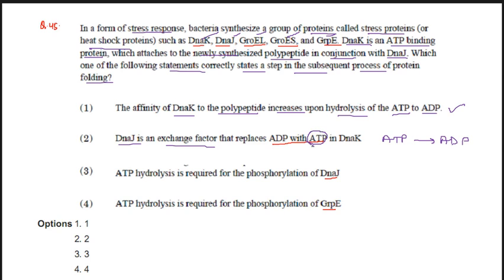It is not the exchange factor, it is the hydrolysis factor of ATP. ATP hydrolysis is required for the phosphorylation of DNA-J? No, ATP hydrolysis is required for the phosphorylation of group E. This is also incorrect. So number 1 is correct.